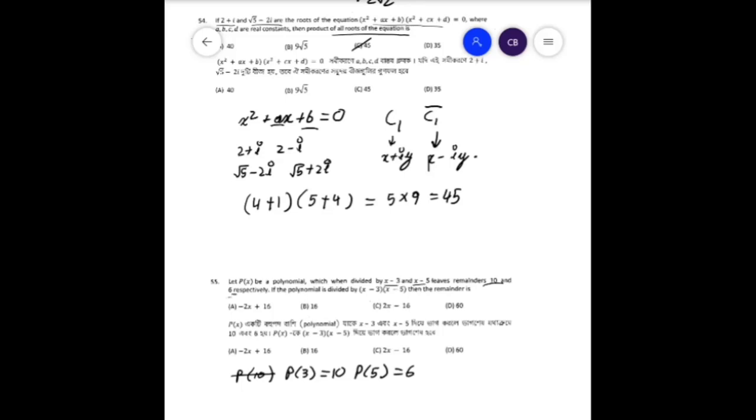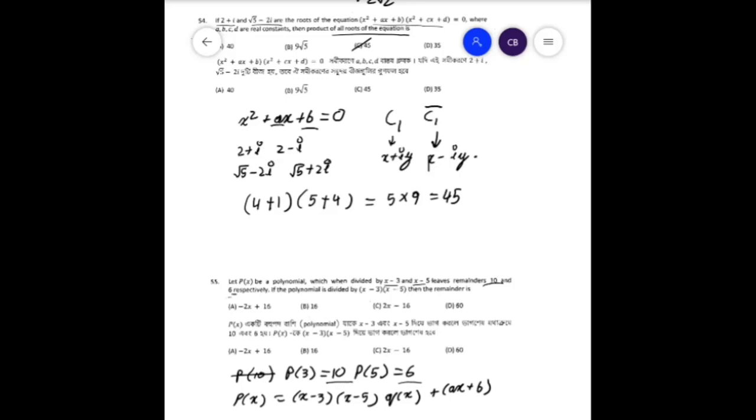So we can say that p(x) from the previous two equations is equal to x minus 3 into x minus 5 into some polynomial, maybe q(x), plus ax plus b. Now ax plus b gives us 10 for 3 and 6 for 5.